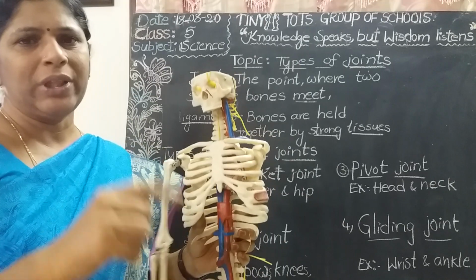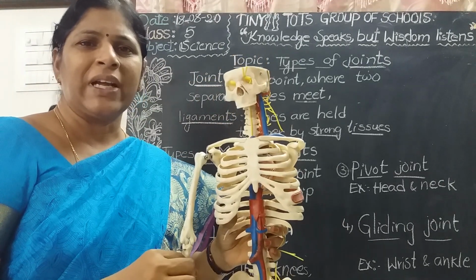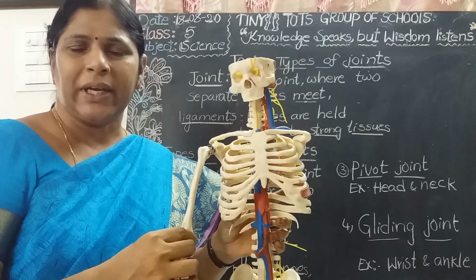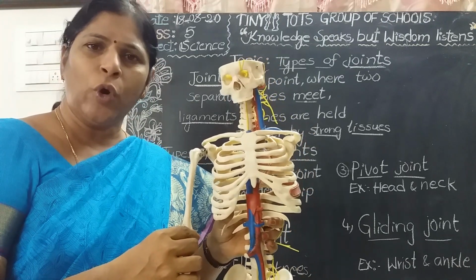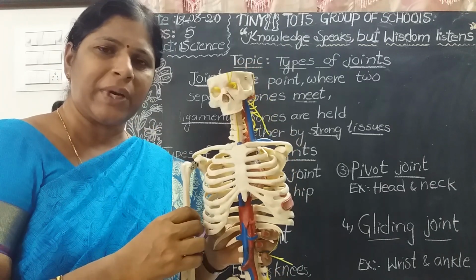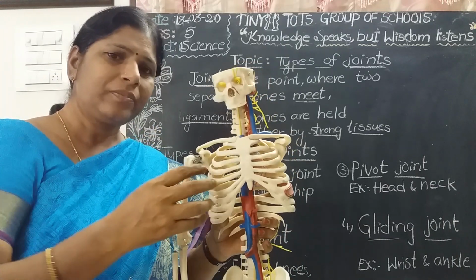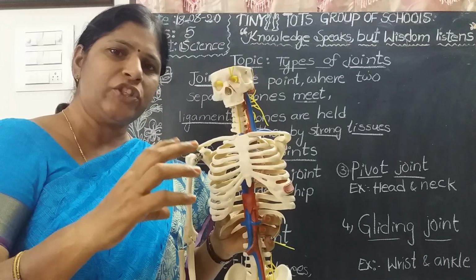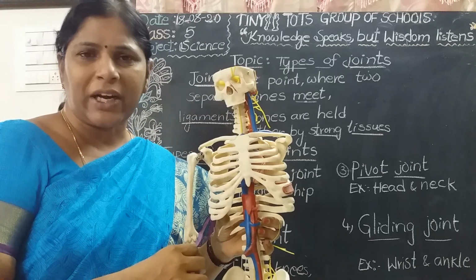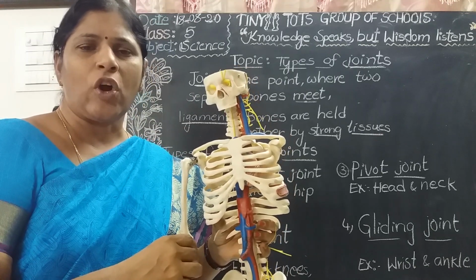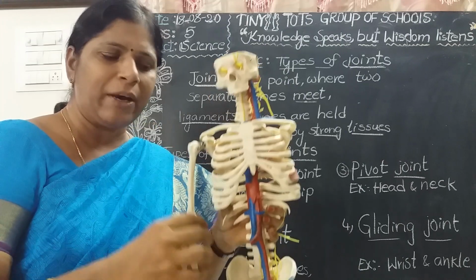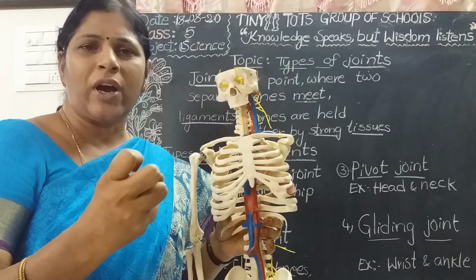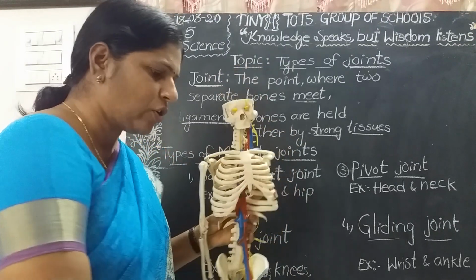Before that, in between two bones, one strong tissue is present, that is called a ligament. In between the bones, at each joint, ligaments are present. There are many joints in our body, and in between each joint, one ligament is present. Ligament means strong tissue. Bones are held together by strong tissue called a ligament.